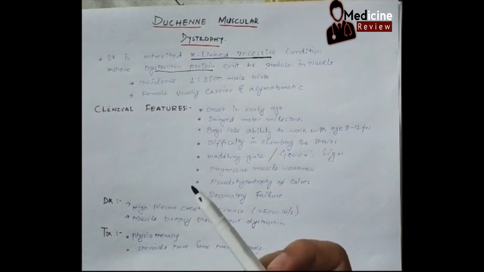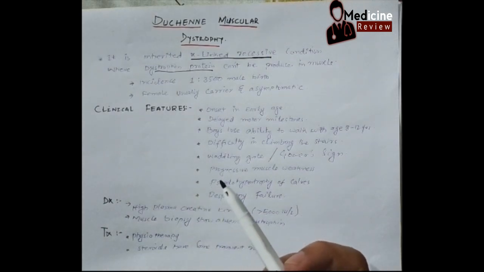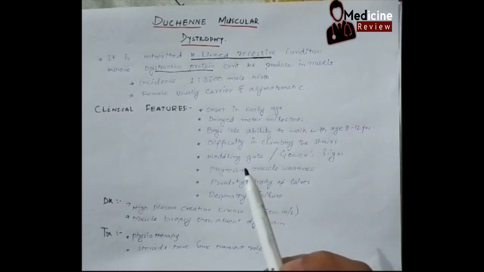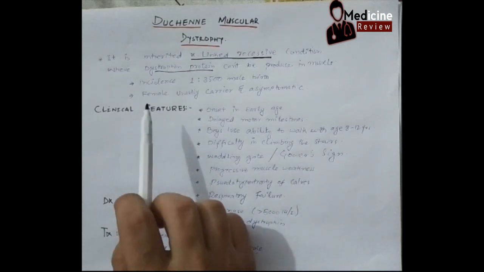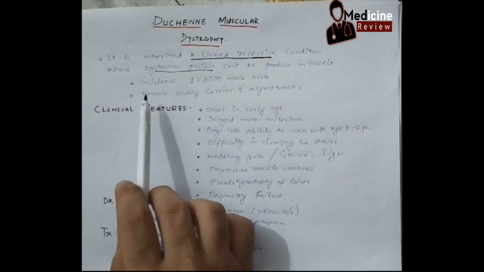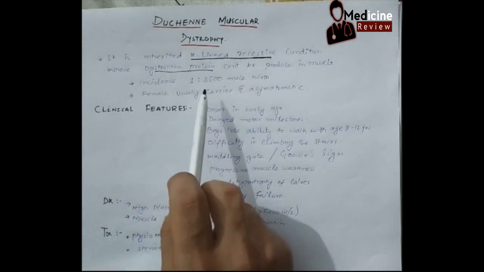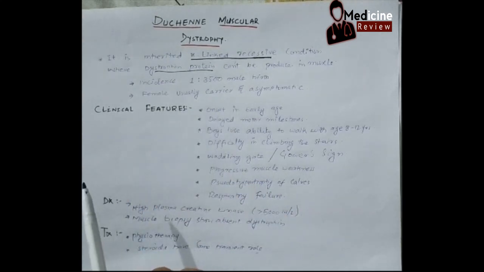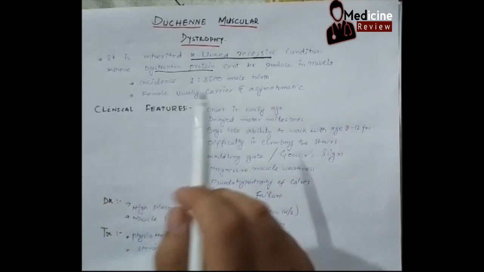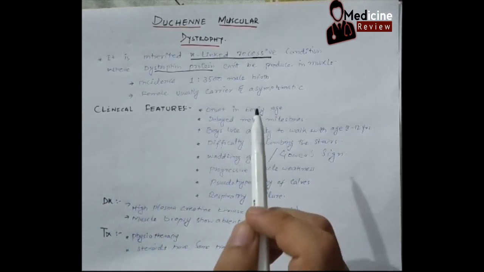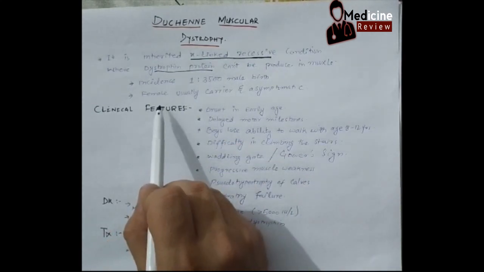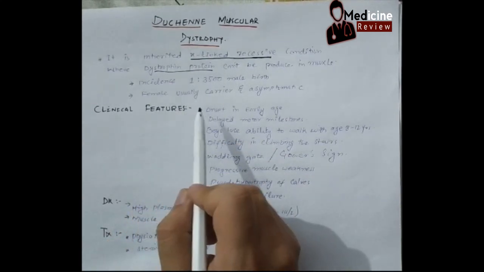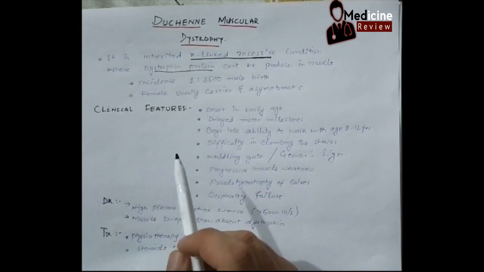It connects the intracellular cytoskeleton, which is actin, to the transmembrane protein, helps in the contraction, and makes a proper complex. The incidence of this disease is 1 in 3500 male births, because it only happens in the male child since it is X-linked. Female children are usually carriers and they are asymptomatic.